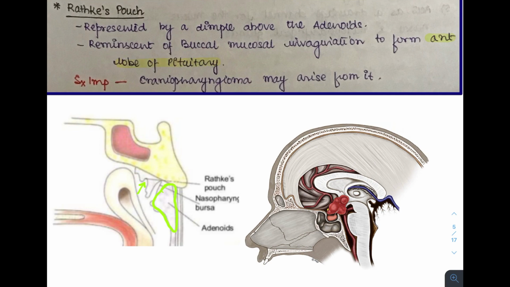Now, why are we really studying about this structure? Why do we need to know that the structure even exists? It's because it has an importance. There's a tumor called craniopharyngioma which may sometimes arise from this particular site. In this picture, we can see a tumor which is known as a craniopharyngioma. It arises from this particular region.